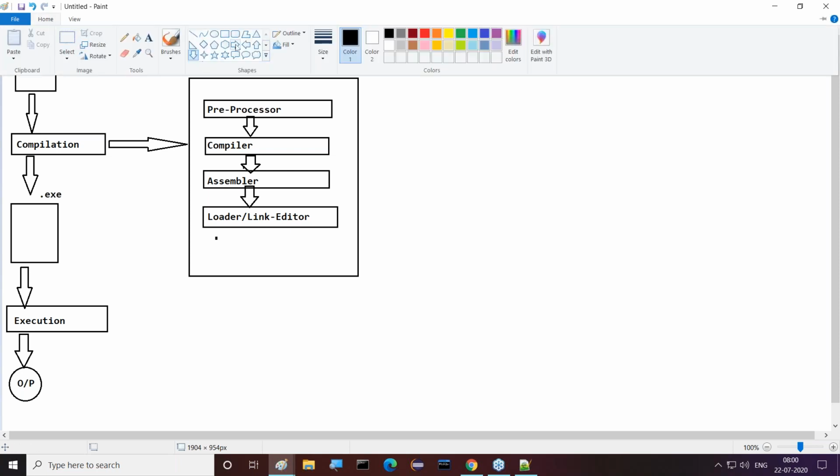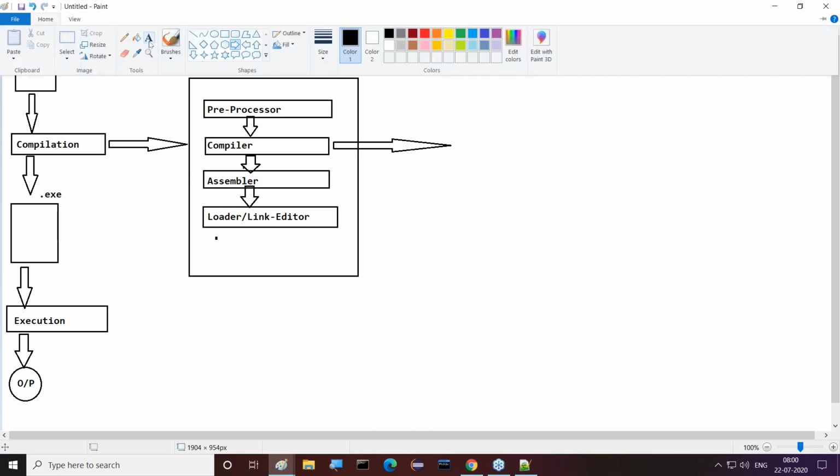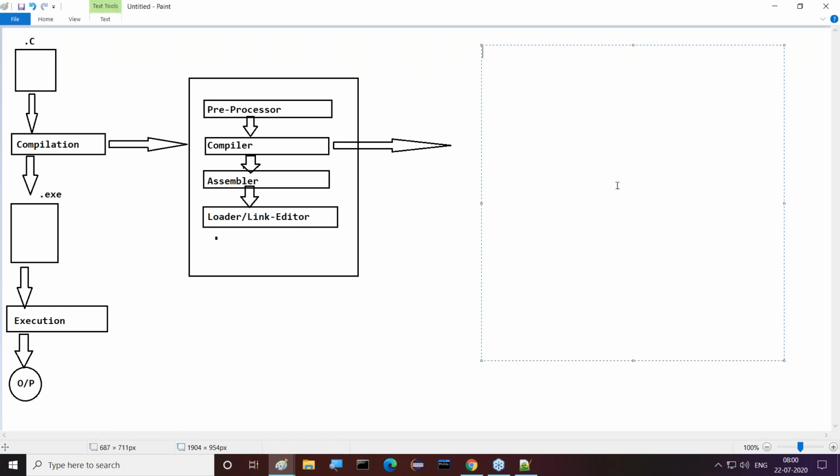Next, if you open the compiler, here again we have six steps. What are the six steps we get here? The first one is lexical analysis. The next one is syntax analysis.